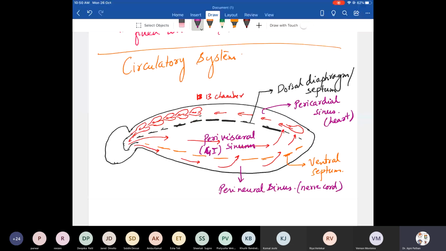Yes, Pratyusha, it's perivisceral sinus. Two minutes, let me draw this. Everybody, once you are done, do let me know. Then I'll show you the other diagram.